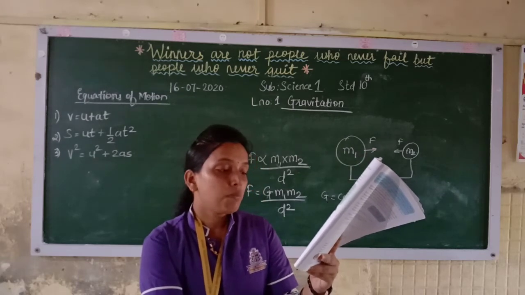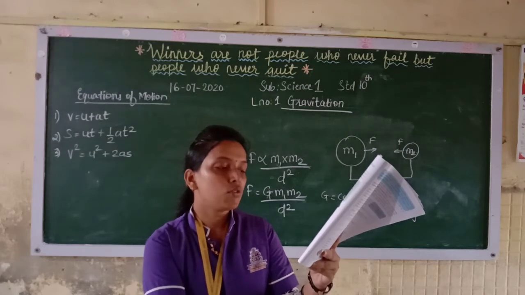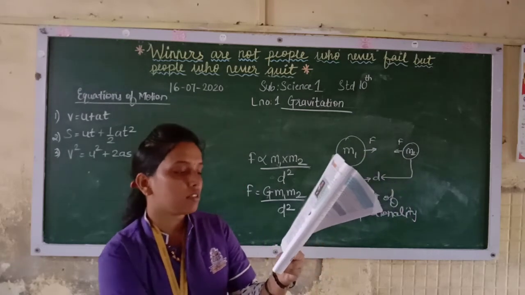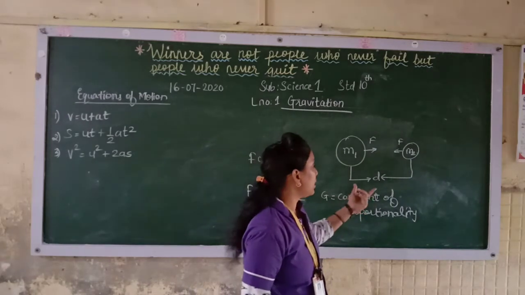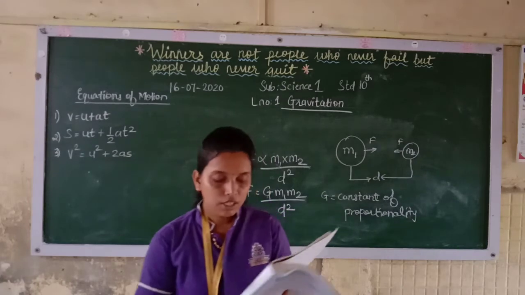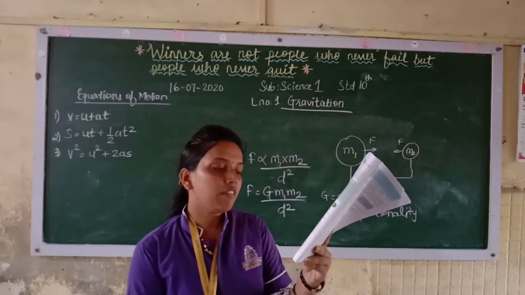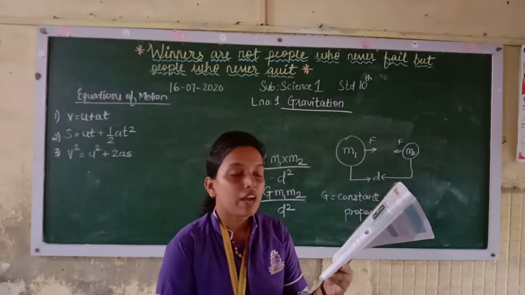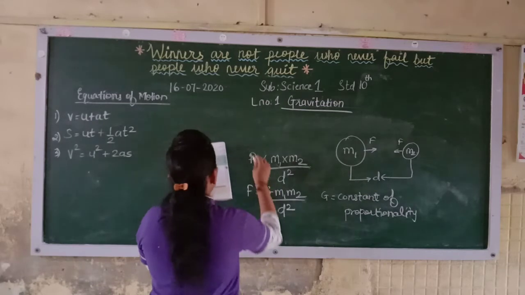Now see, from equation 2 it can be seen that the value of G is the gravitational force acting between two unit masses, which are kept at a distance d from each other. Thus the SI unit of G is equal to the gravitational force. So what is the value of G in SI unit? The unit, sorry.